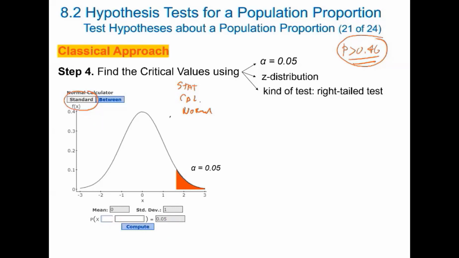This is equivalent to the table when the mean is 0 and the standard deviation is 1. Then we select greater than, and input 0.05 in this box. After that, click compute, and we obtain 1.645. That is the critical value. This is my critical value. Then if I obtain a sample to the right of this value, we are going to reject the null hypothesis. This is the rejection region.